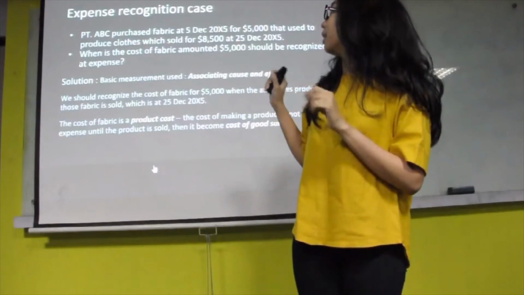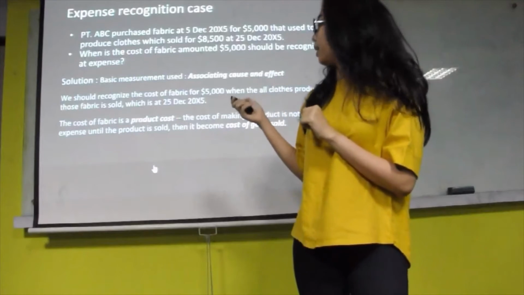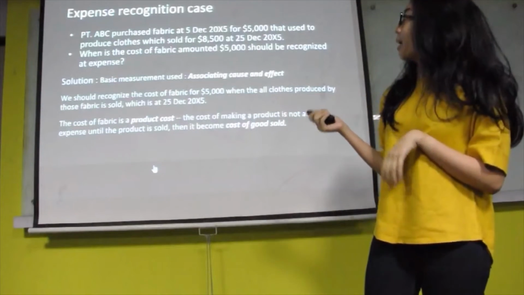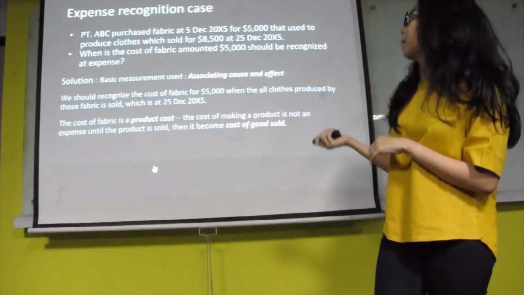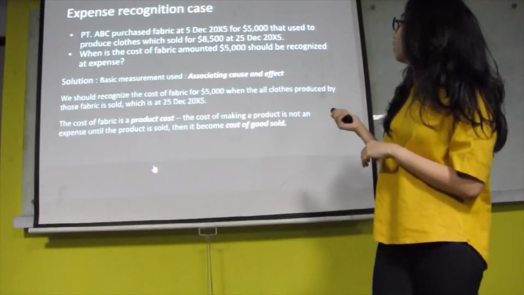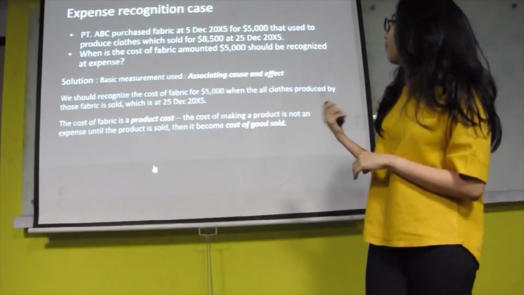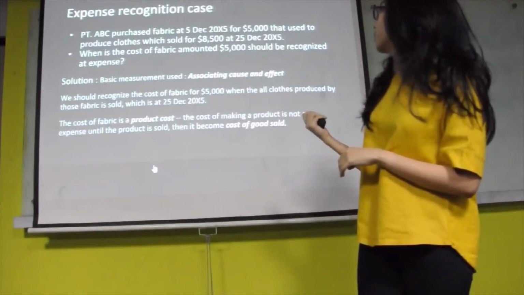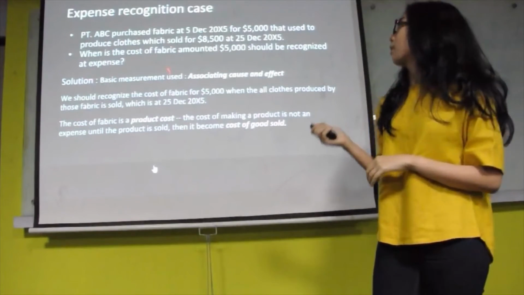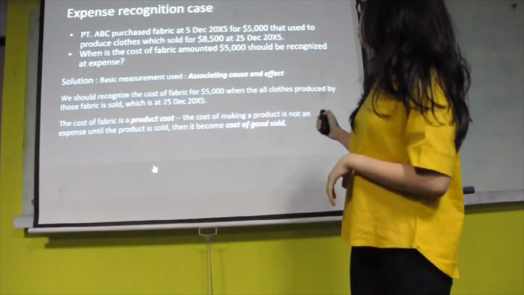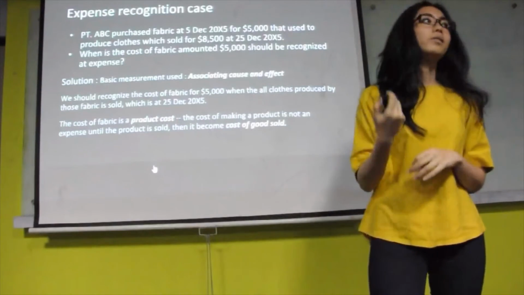To make it a little bit clearer, I have a mini case. PT ADC purchased fabric on 5 December 2015 for 5,000. It was used to produce clothes which were sold for 8,500 on 25 December 2015. The question is, when should the cost of fabric amounting to 5,000 be recognized as expense?